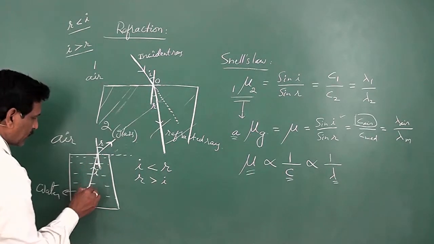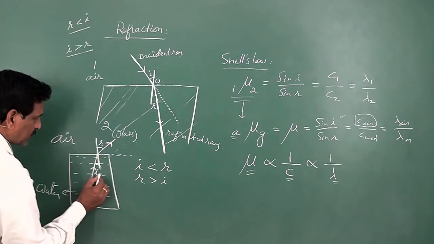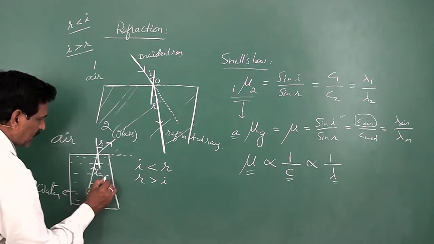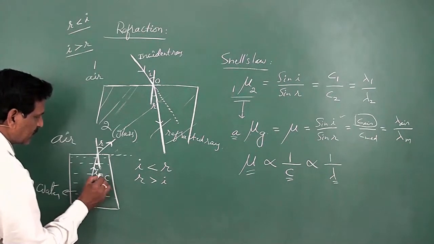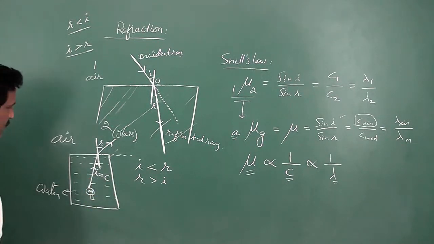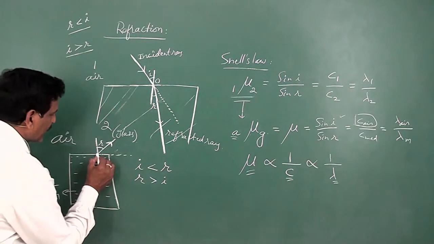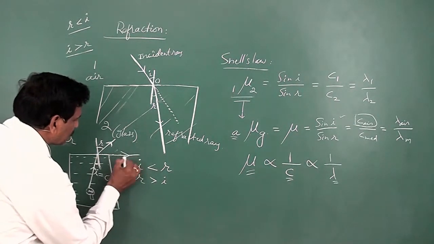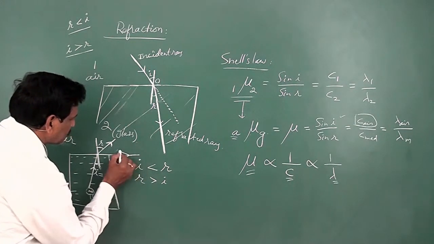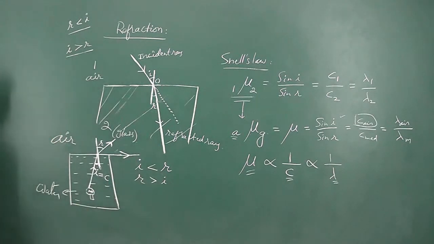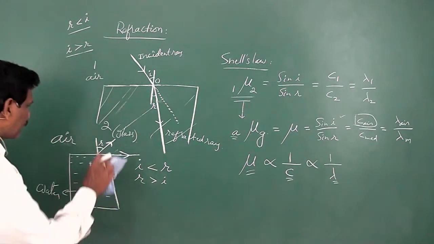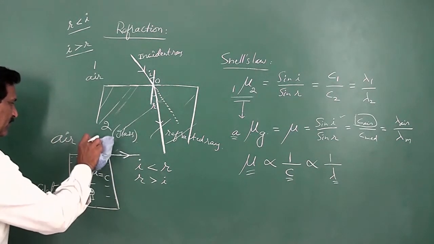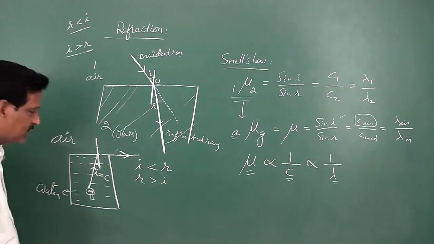So here, if this i becomes C, called the critical angle, angle of incidence in the denser medium, the refracted ray touches the surface of separation like this. So it touches the surface of separation. It goes like this, when at a particular angle of incidence in the denser medium.